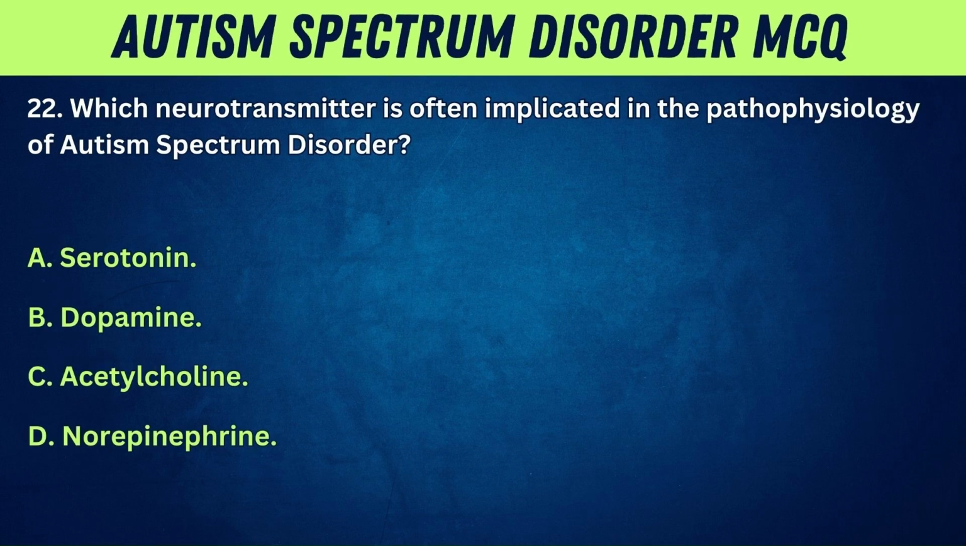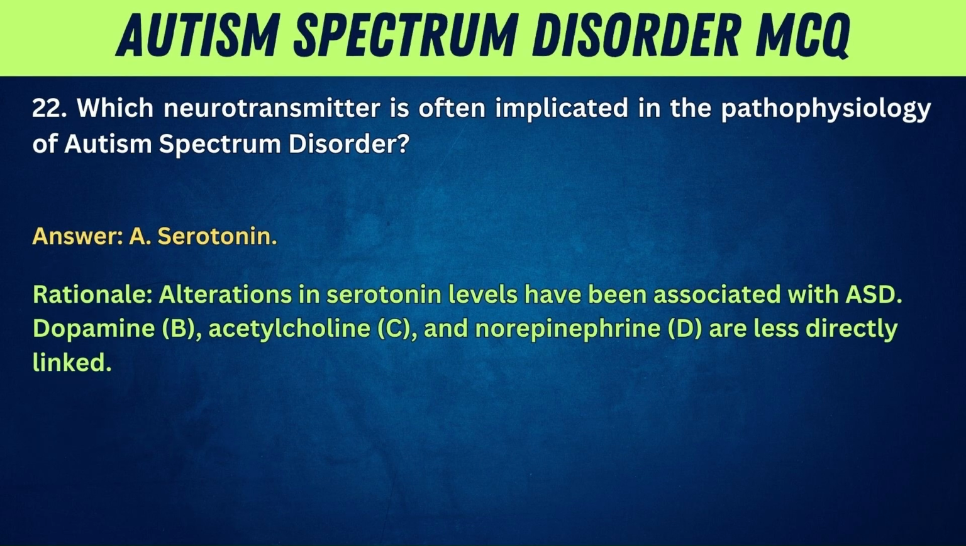22. Which neurotransmitter is often implicated in the pathophysiology of autism spectrum disorder? A. Serotonin. B. Dopamine. C. Acetylcholine. D. Norepinephrine. Answer: A. Serotonin. Rationale: Alterations in serotonin levels have been associated with ASD. Dopamine, B, acetylcholine, C, and norepinephrine, D, are less directly linked.